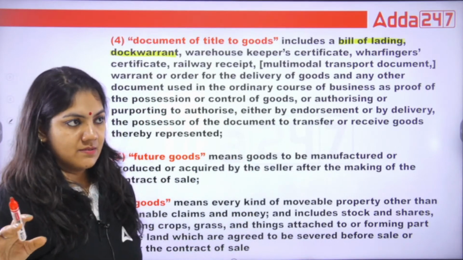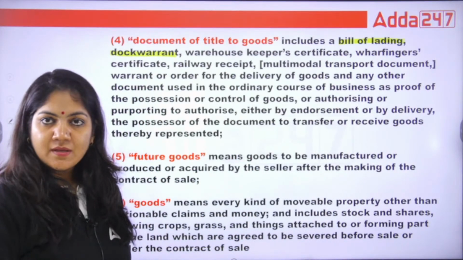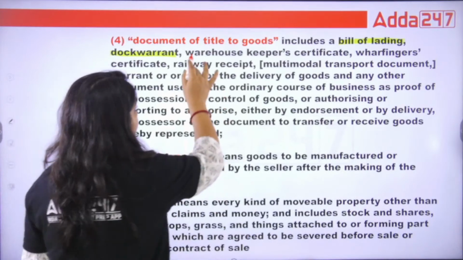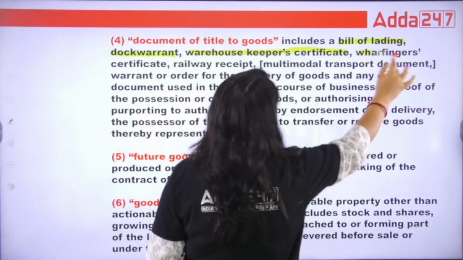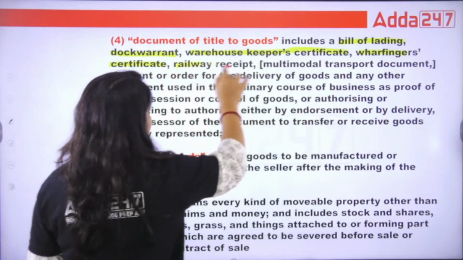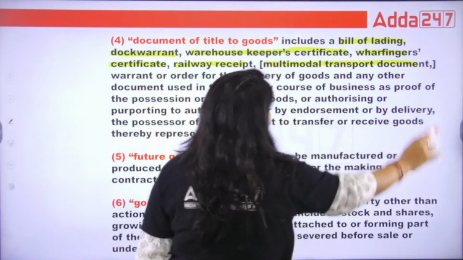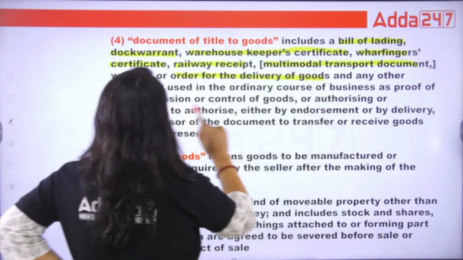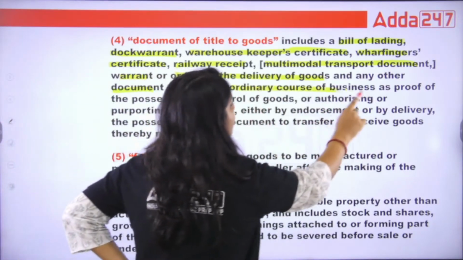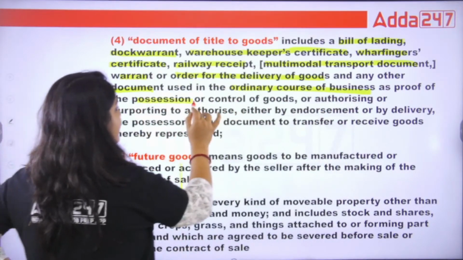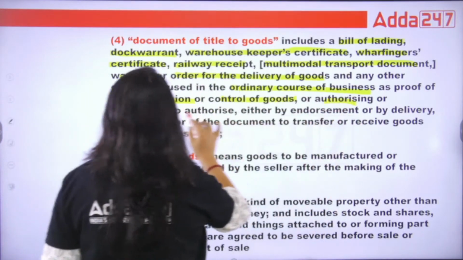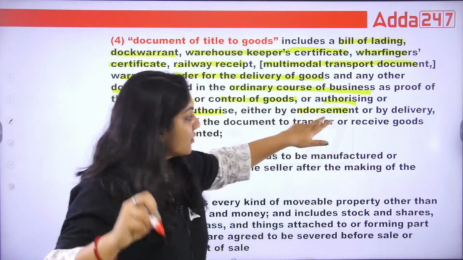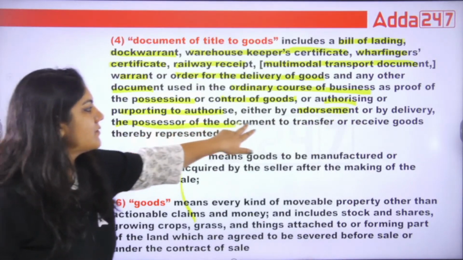Suppose my goods are at sea, so if import and export is there, I have to make this document. Warehouse keeper certificate, wharfinger certificate, railway receipt, multimodal transport documents, warrant, order for delivery of goods, or any other document used in the ordinary course of business as proof of possession and control of goods, and authorizing or purporting to authorize, either by endorsement (endorsement means by signing the documents) or by delivery, the possessor of the document to transfer or receive the